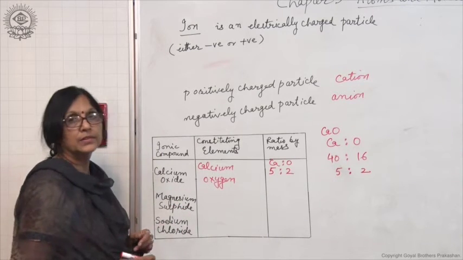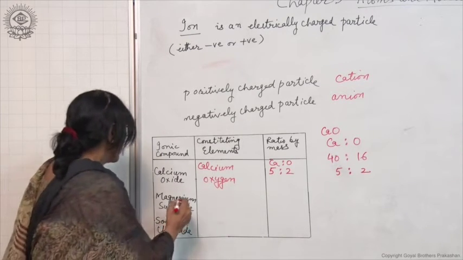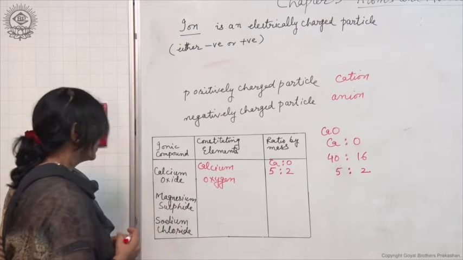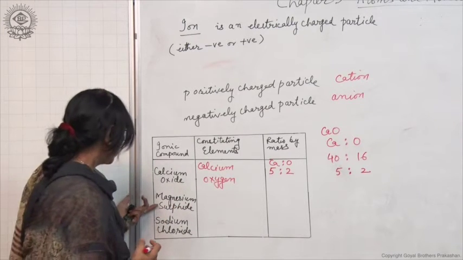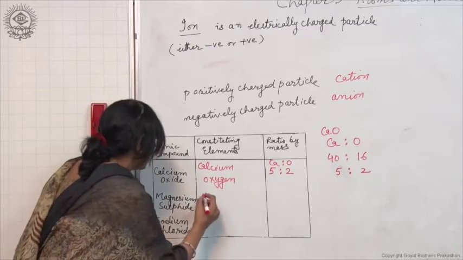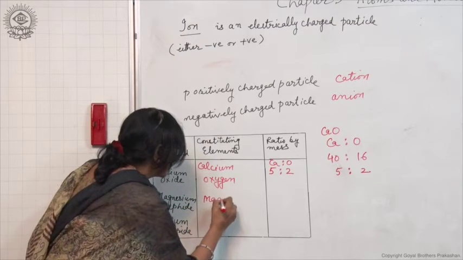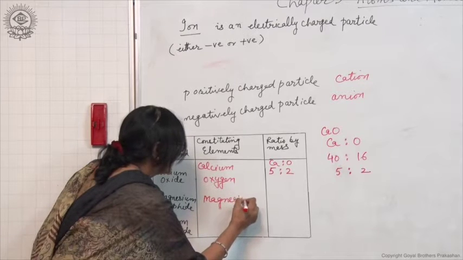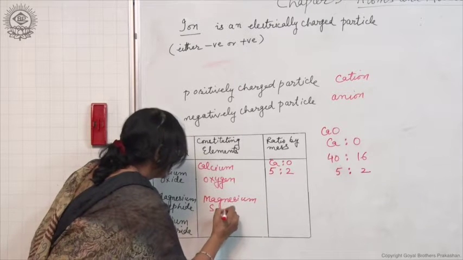Let us take the second ionic compound, magnesium sulfide. What are the elements, metal and non-metal, present in magnesium sulfide? Magnesium and sulfur.